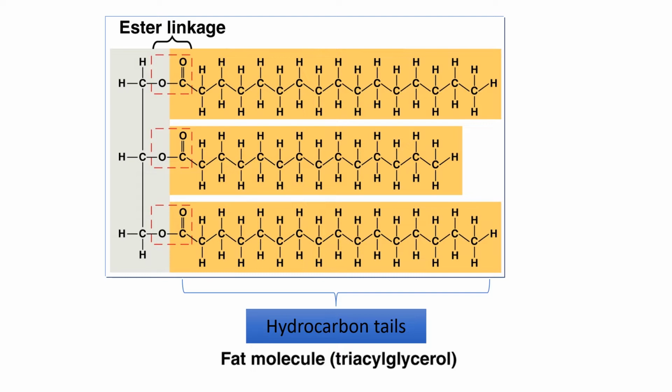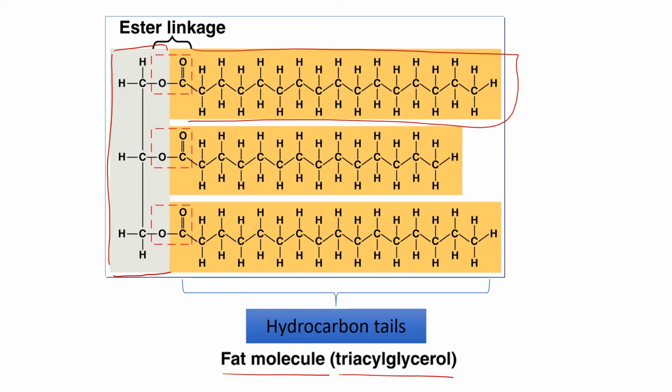Okay, so as you can see, this is the structure of a fat molecule, or triglyceride, or triacylglycerol. Over here you have the glycerol molecule that is attached to 3 fatty acids.